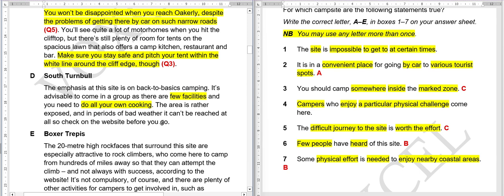The area is rather exposed and in periods of bad weather it can't be reached at all, so check on the website before you go. So the area is exposed, there is no covering or protection there, and during bad weather you will not be able to reach there, so you have to check the website before you go.